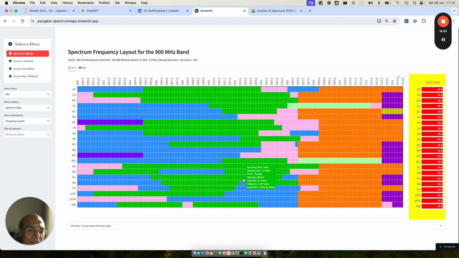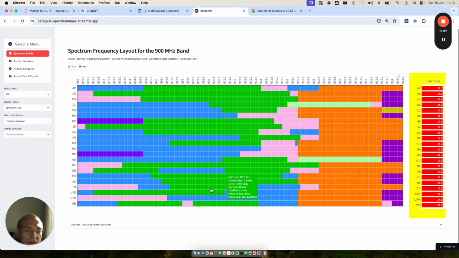Then Punjab, Bharti has 10 megahertz. Vodafone has acquired this spectrum here, which, if they move here, will become 6.8. Bharti is 10 megahertz, and if it is able to acquire another 5 megahertz, 15 megahertz, it will be able to do standalone 5G here also. And Rajasthan, look at this assignment. In the middle, the assignment has, maybe this was backend. So let Vodafone move here, Bharti moves here, but Bharti has got 10 megahertz, and it will require another 5 megahertz by BSNL moving out on this band. And then it will be able to do standalone 5G.